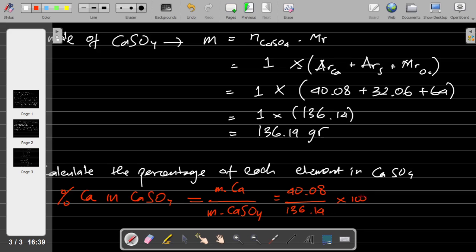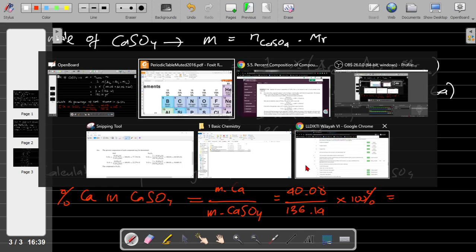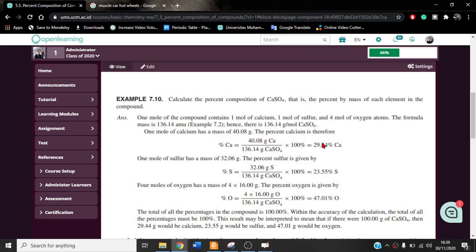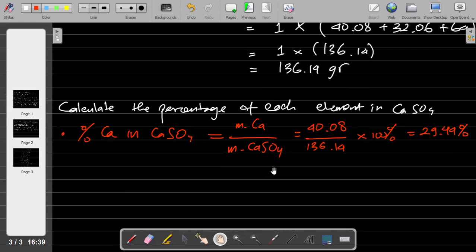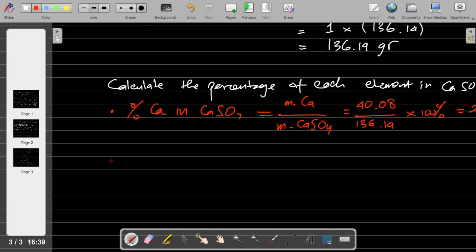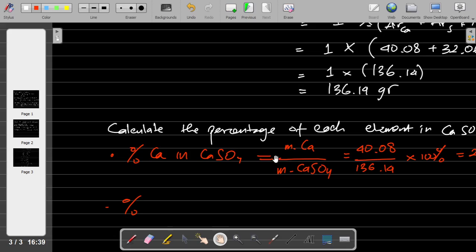Then times 100%, and you will get the number, which is 29.44 percent.